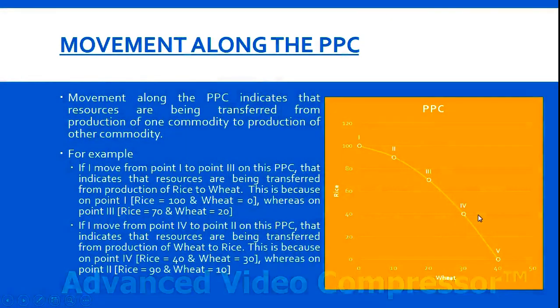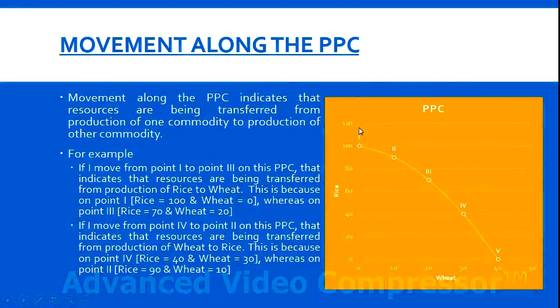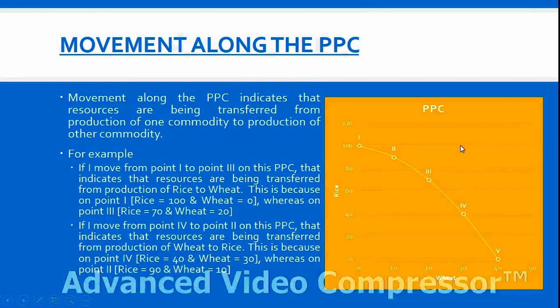So we can say that we shifted our resources from production of wheat to production of rice. So movement along the PPC indicates that we are shifting our resources from production of one commodity to production of another commodity. If we are moving downward along the PPC, we are shifting our resources from commodity Y to commodity X. And if we are moving upward along the PPC, we are shifting our resources from commodity X to commodity Y.